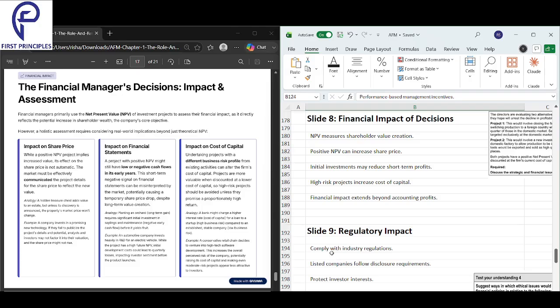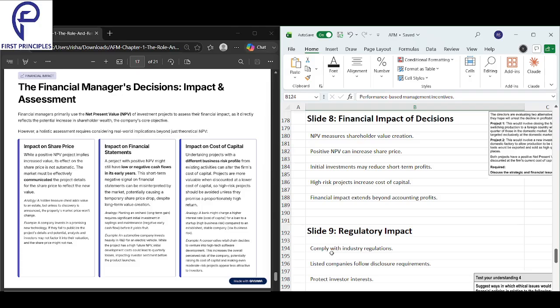So when we talk about financial impact, it's more than accounting profits. High risk projects will increase the cost of capital. So whenever a project is more risky, the cost of capital would be increased. Initial investments may reduce short-term profits. Initial investments may make your profit look weaker than it is.